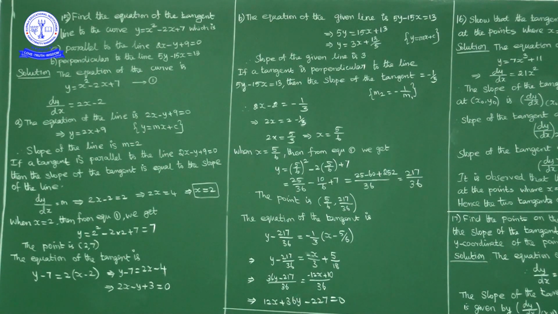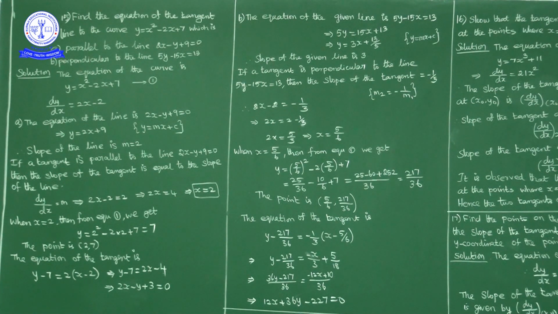So the point on the curve is (2, 7). The equation of the tangent at the point (2, 7) with slope 2 is y minus y1 is equal to m into x minus x1. So y minus 7 is equal to 2 into x minus 2. After simplification we get the equation of the tangent as 2x minus y plus 3 is equal to 0.